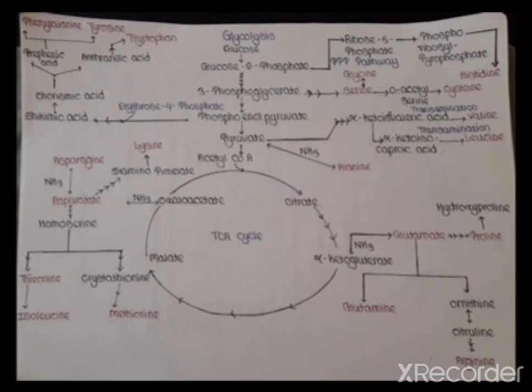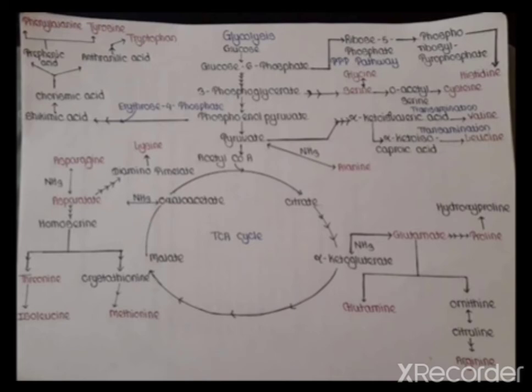Then see, phosphoenol pyruvate of the glycolysis pathway is converted to the pyruvate molecule, which is converted to alpha keto isovaleric acid through intermediate compounds. That alpha keto isovaleric acid is converted to valine. Then it is converted to ketoiso compound, and finally converted to leucine through a transamination reaction. Then the pyruvate molecule, upon amination by ammonia, is converted to alanine, which is also an example of an amino acid.